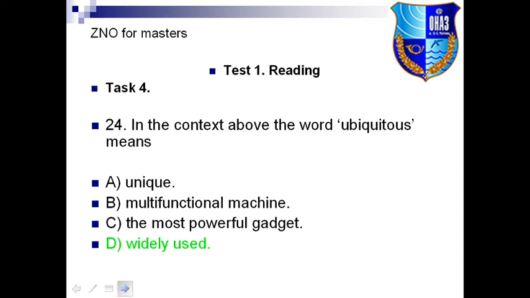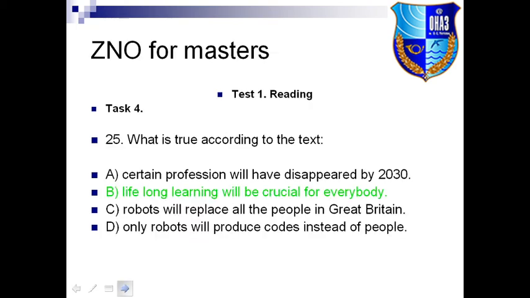Here the correct option is D. And then let's have a look at 25. And here we see the correct option. It is B. Hopefully you managed to notice all the correct answers.